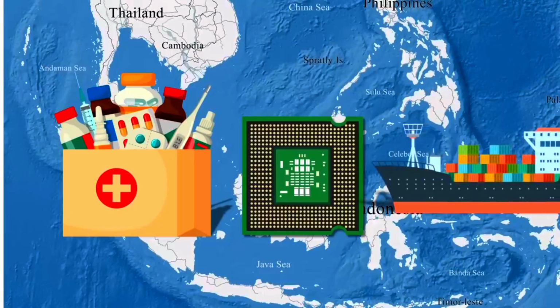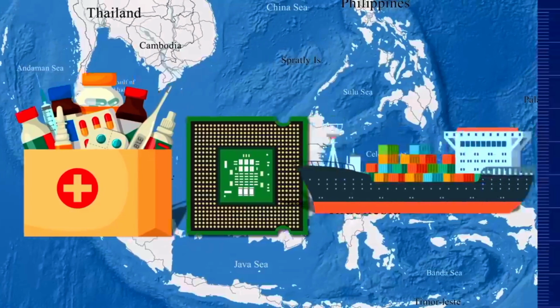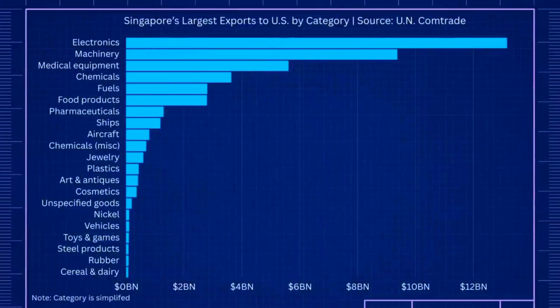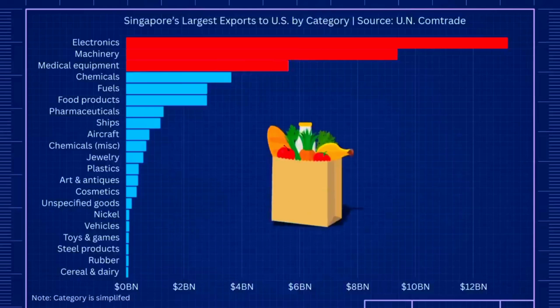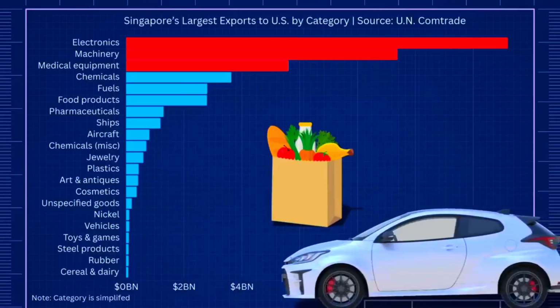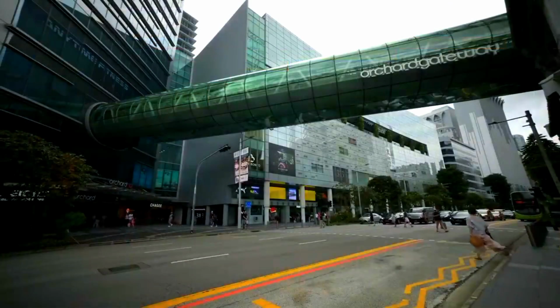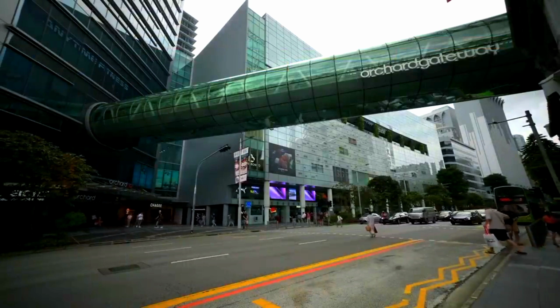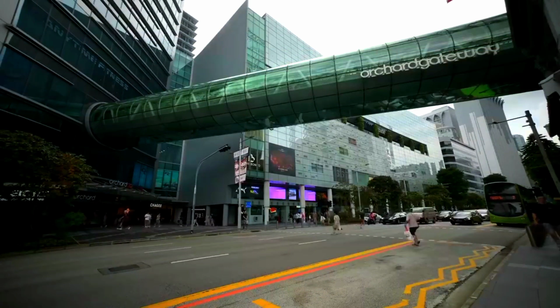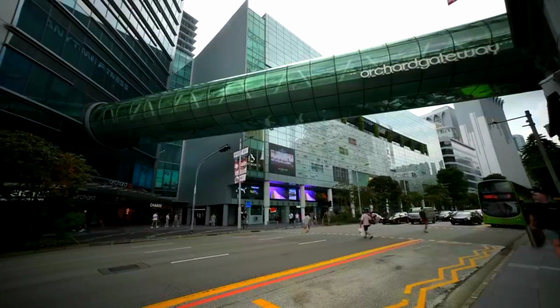For instance, if we graph out the exports of Singapore to the United States by category, we get to see that Singapore's largest exports to the US are electronics, machineries, products related to medical and chemicals. These products aren't basic goods like agriculture or automotive. Rather, they are actually needed in the United States. The point is, not only is the United States not losing an industry or jobs to Singapore, they are actually helping the US by providing necessary and important goods.